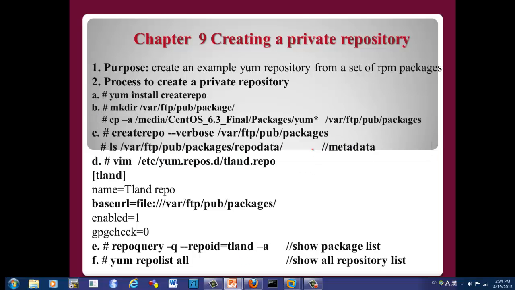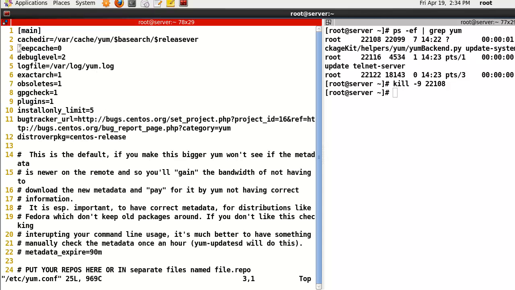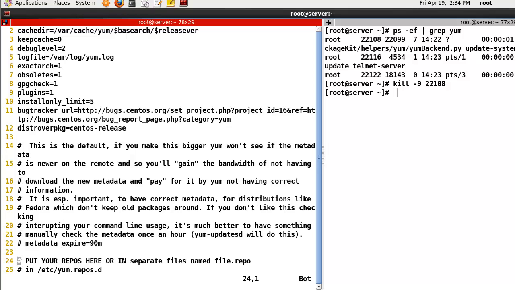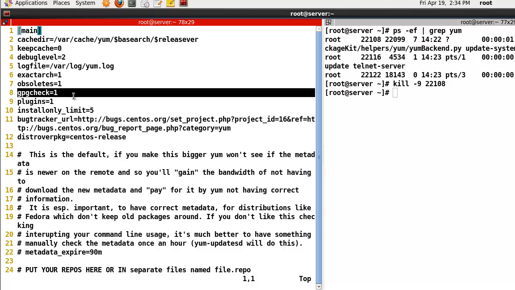So now, let's check this one. First one, yum configuration, /etc/yum.conf. Here you can find many lines. First, the yum cache directory is normally here, and keepcache is already displayed by this one, debuglevel and logfile, exactarch, obsoletes. gpgcheck is for package integrity checking.